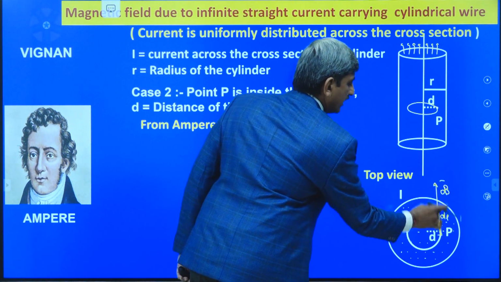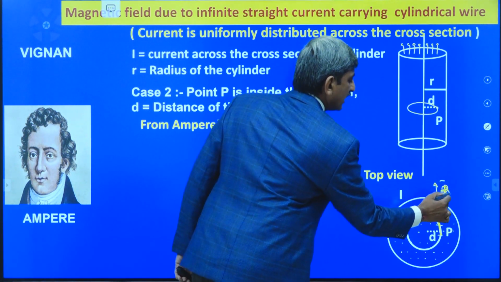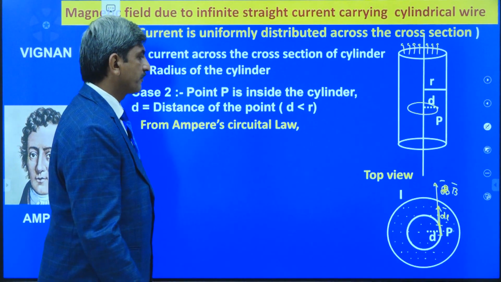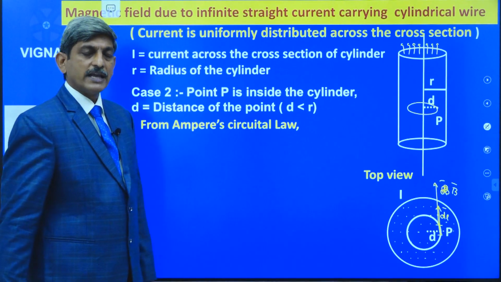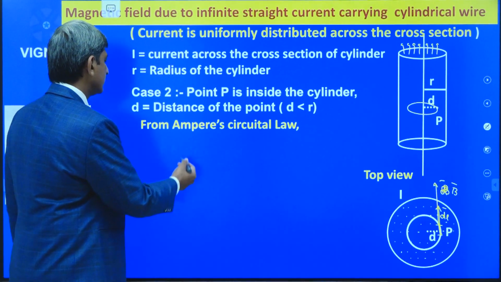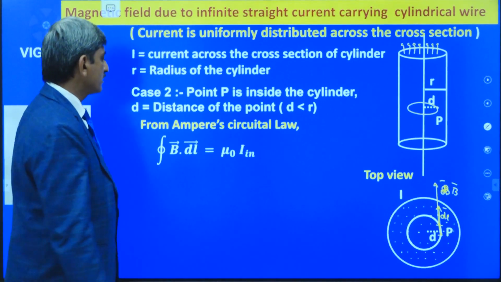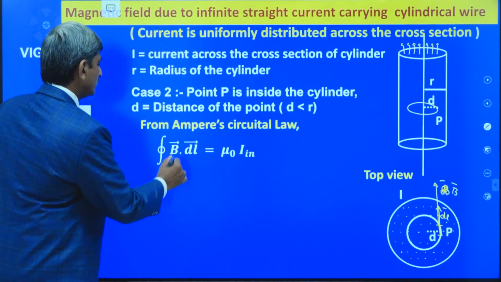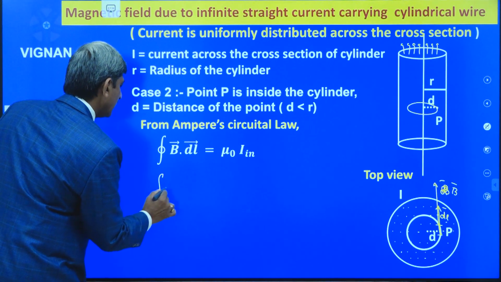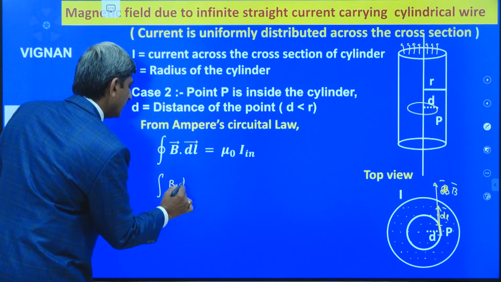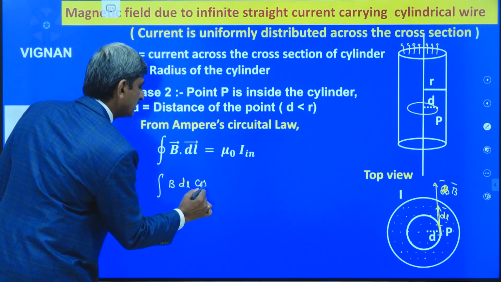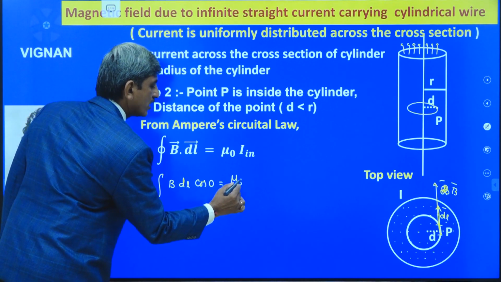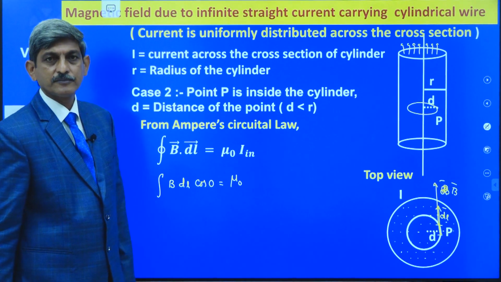Here dl bar is acting along the tangent direction and B bar is also acting along the tangent direction to the circle. That's why from Ampere's circuital law we can write integral B bar dot dl bar is equal to mu naught times I enclosed. Now this can be written as integral B dl cos 0 is equal to mu naught times what is I enclosed?